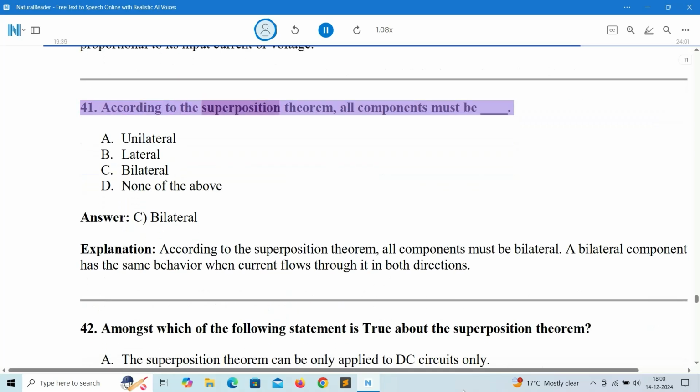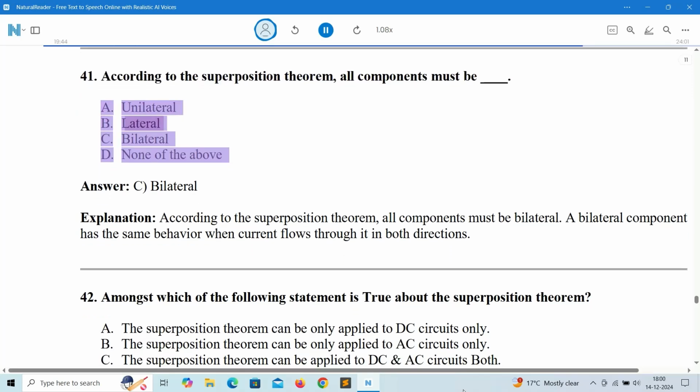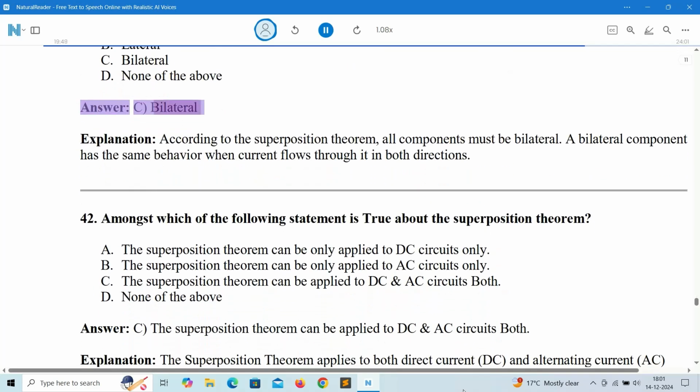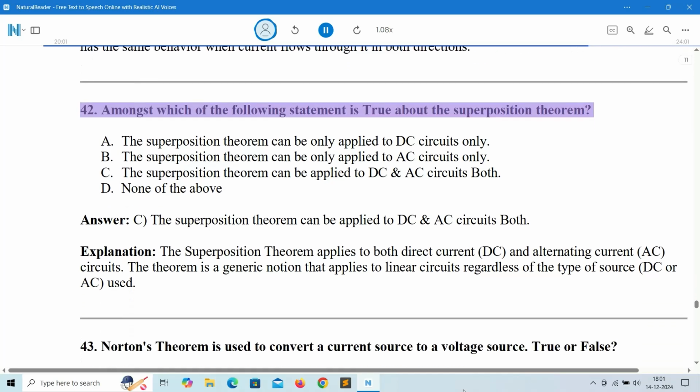41. According to the superposition theorem, all components must be: A. Unilateral. B. Lateral. C. Bilateral. D. None of the above. Answer: C. Bilateral. Explanation: according to the superposition theorem, all components must be bilateral. A bilateral component has the same behavior when current flows through it in both directions.